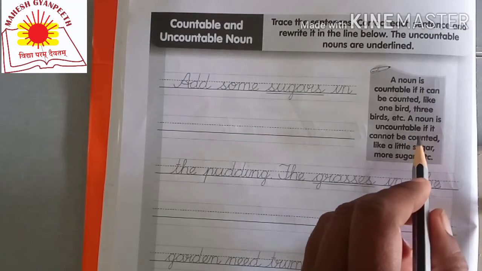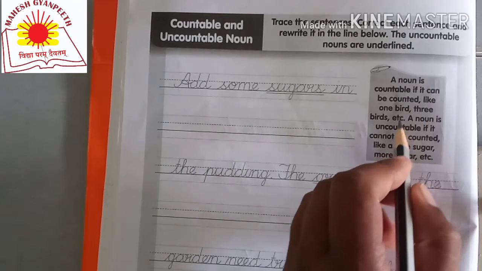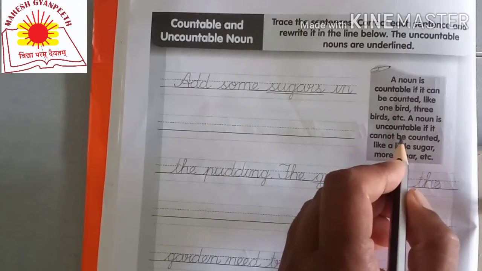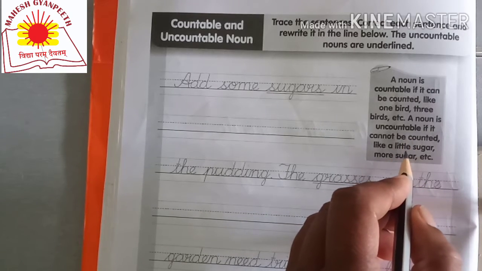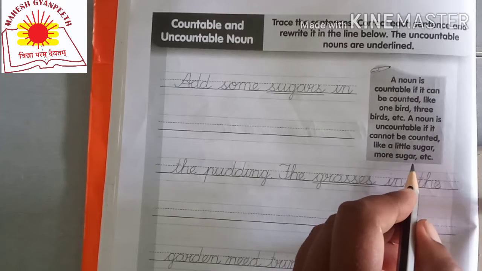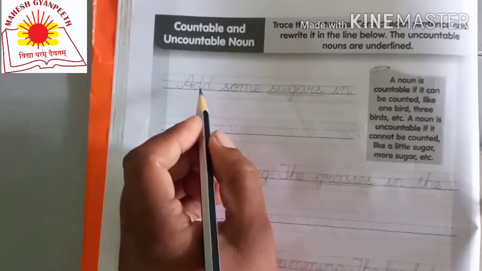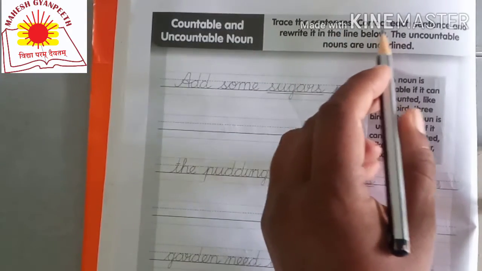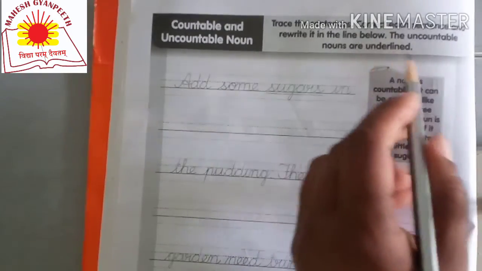Students, there are many nouns that we can count, like a bird, table, giraffe, blackboard, flowers. Yes, we can count them. But sugar, salt, water, these are also nouns, but we can't count them. These are uncountable nouns. So what do you have to do? You have to trace the sentences, but before tracing, correct each sentence and rewrite it in the line below. The uncountable nouns are underlined.